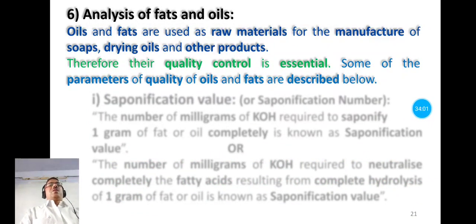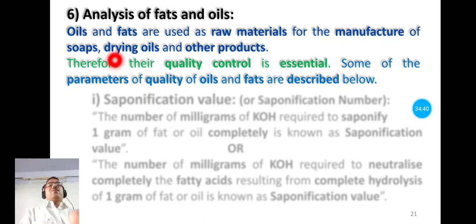Now the last point of this unit is the analysis of fats and oils. In the analysis of fats and oils, we have to study 4 parameters. Only 2 parameters are included in our syllabus, that are the saponification value and iodine value. In addition to these 2 parameters, we have to study the remaining 2, acid value and Reichert-Meissl value, for the analysis of fats and oils. So this is the last point of this unit.